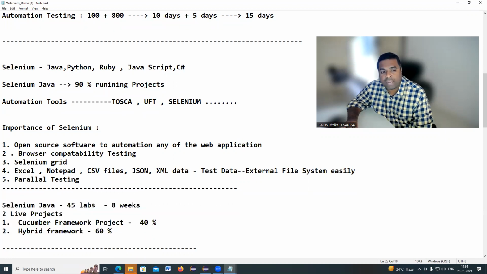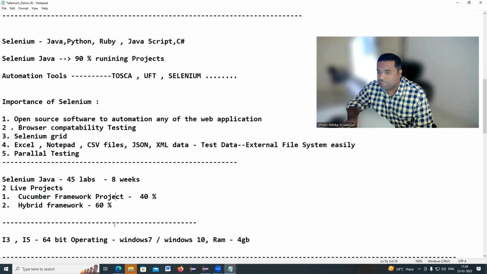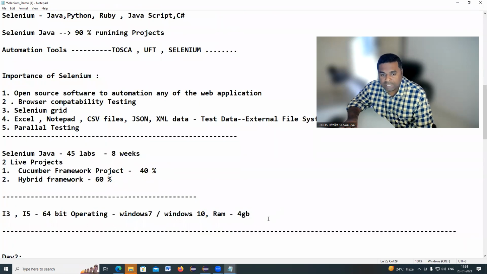All these 45 labs, all these 50 programs, can be covered as part of the course. And these are the 2 live projects we can do, on Cucumber framework and hybrid. Okay, that's it.